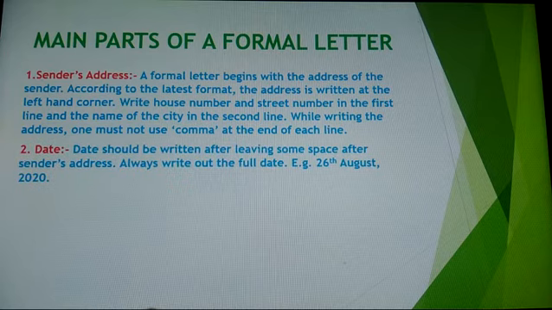Now, second one is date. We have to mention the date right after the sender's address. Date should be written after leaving some space after the sender's address. Always write out the full date. Example, 26th August 2020. In this way, you have to write the full date, not in a short form. Whenever you mention the date, write out the full date, and this date will come just next to the sender's address.